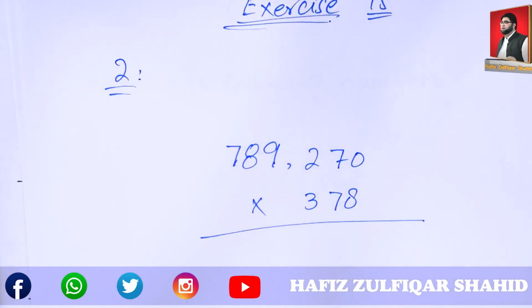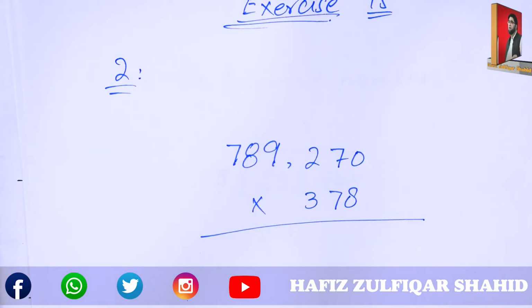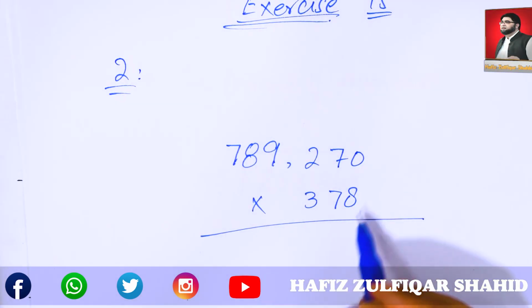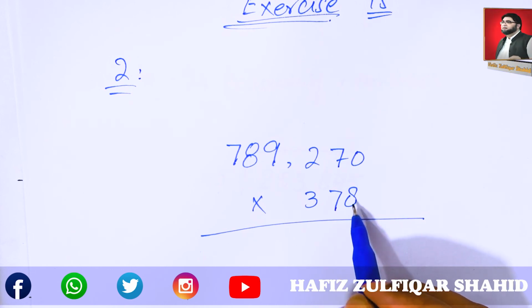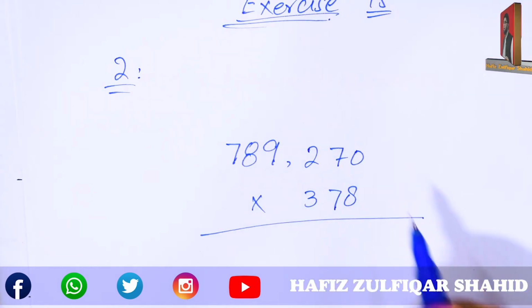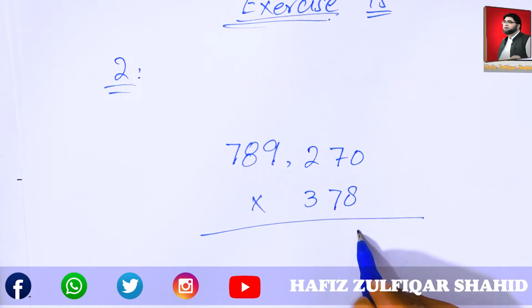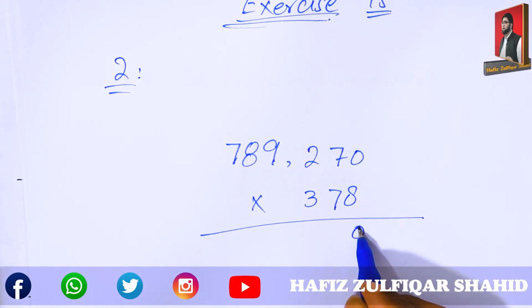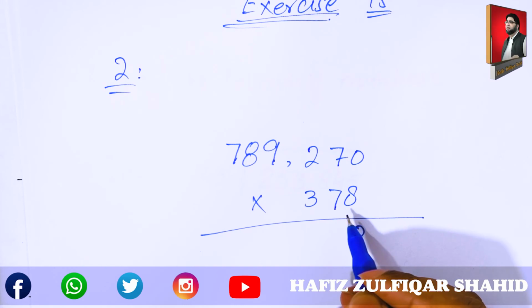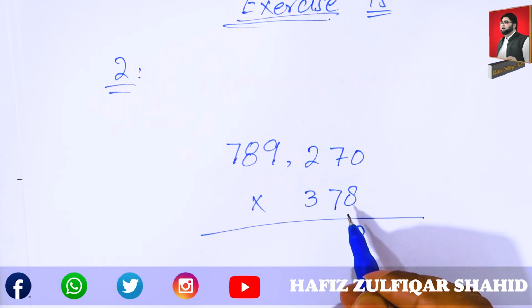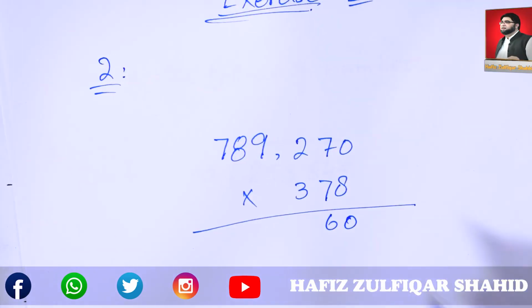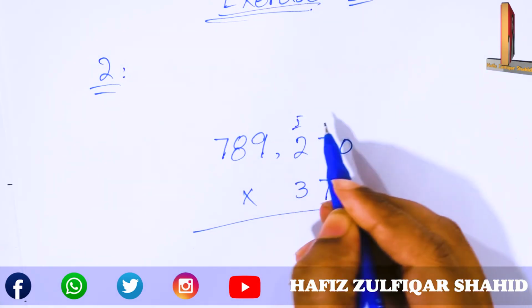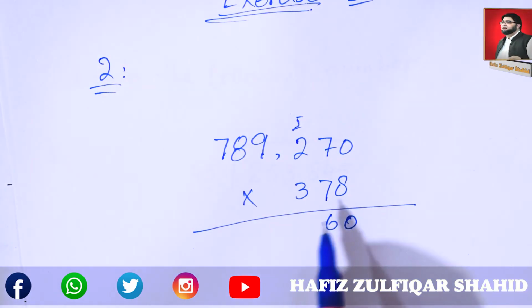Here is another question related to the topic of multiplication with 3 digits. Let's start. Start from the unit side and multiply the above row with 8 first. 8 times 0 is 0, then 8 times 7 is 56, write 6 here, take 5 to the next column.